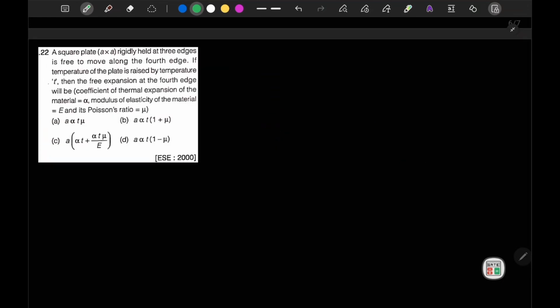Now in this question it is mentioned that a square plate of A by A is rigidly held at 3 edges. So both dimensions are A, a square plate of A by A. It is rigidly held by 3 faces, so from these faces it is rigidly fixed. The fourth edge is free to move. If the temperature of the plate is raised by T, then the free expansion at the fourth edge will be what?